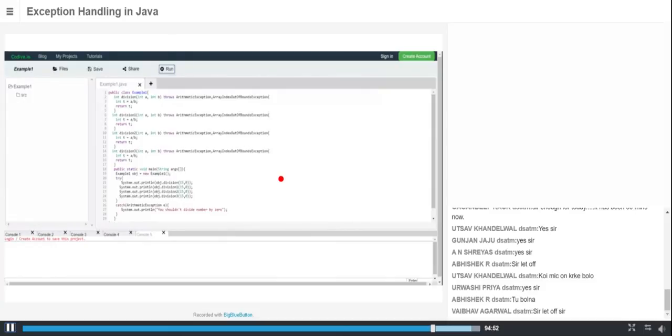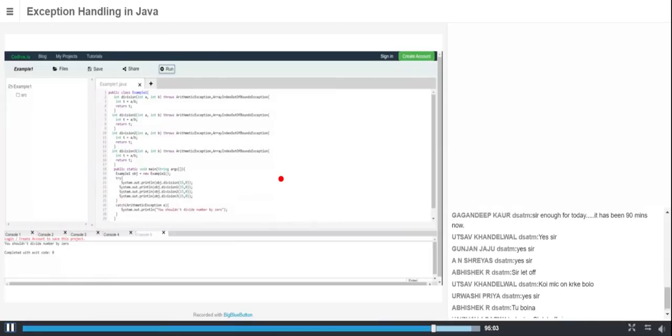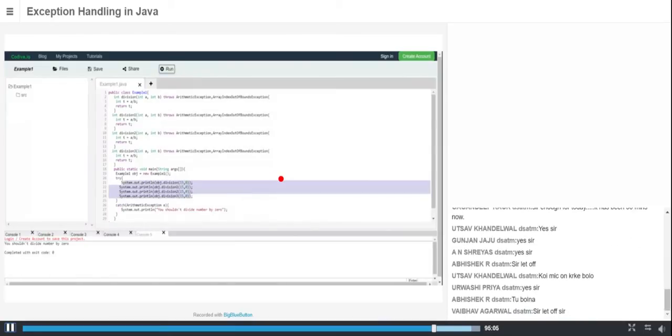For all the methods, you should not divide the number, which means all the methods have an exception. If none of the statements are valid, it means I have an exception in all my statements. You got it now? So that's how we can handle it. So that's the advantage of using throws.